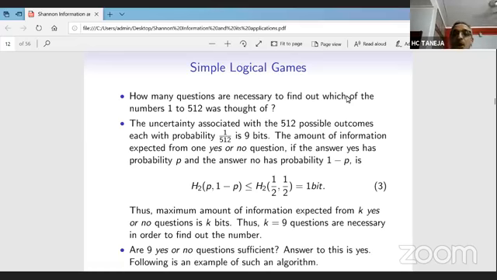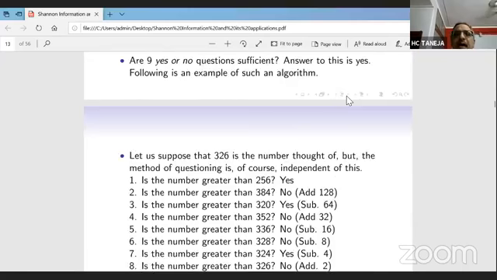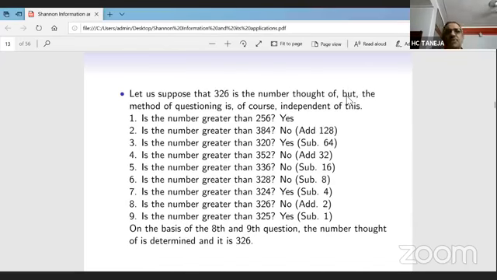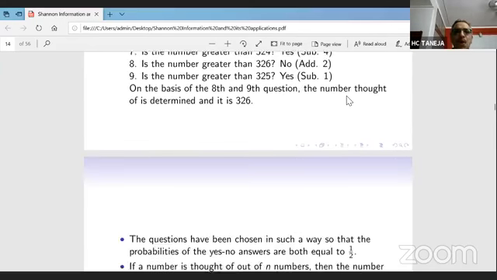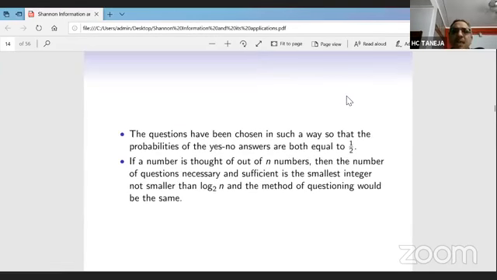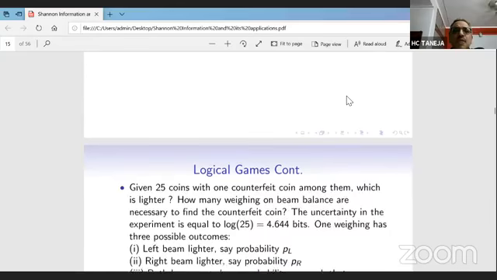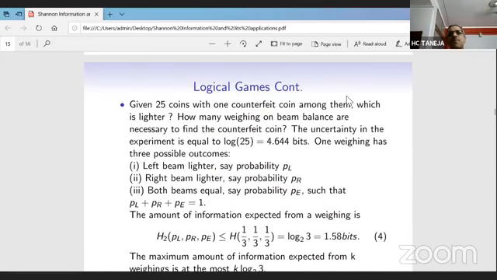As possible. Okay, so next we have given a simple algorithm. Everybody can work over it, and we have shown that the 9 questions are sufficient to ask this question. So this is just a simple game. Now let us extend this problem a little bit.